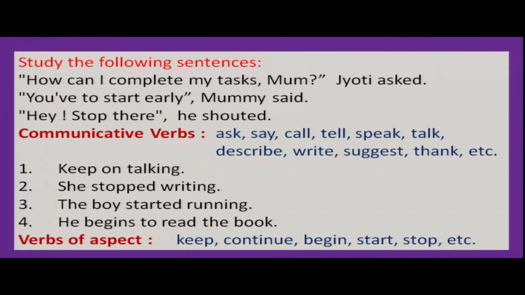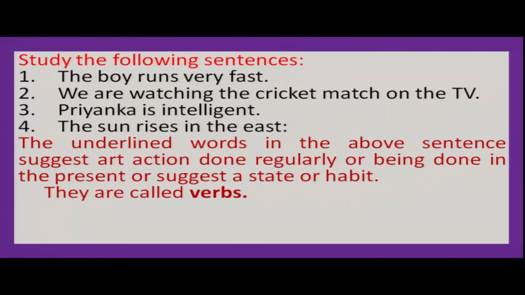So my dear children, we have some verbs that are mental verbs. We have some verbs that are action verbs. We have dynamic mental verbs and stative mental verbs, and we use some verbs for communication, for talking to each other, and they are called communicative verbs. And we also have verbs called verbs of aspect, like keep, continue, begin, start, stop, etc. Right?